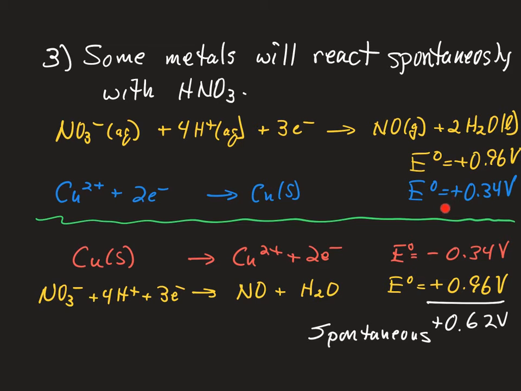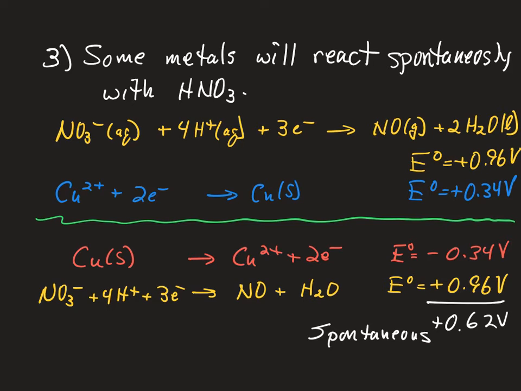So any metal with a positive standard reduction potential that won't react with something like hydrochloric acid will react as long as its standard reduction potential is less than the standard reduction potential of the nitrate ion. Because when we reverse that so that the metal is being oxidized, nitrate is being reduced, we get an overall positive potential, and so that makes that reaction positive.